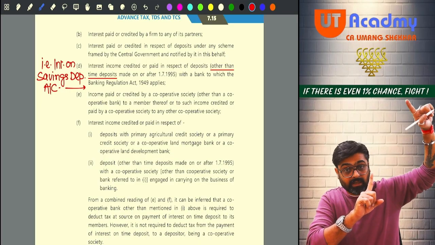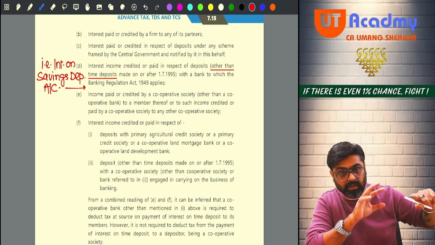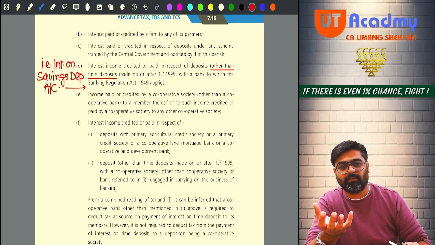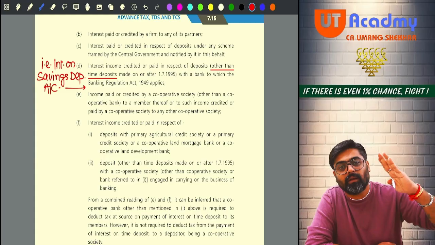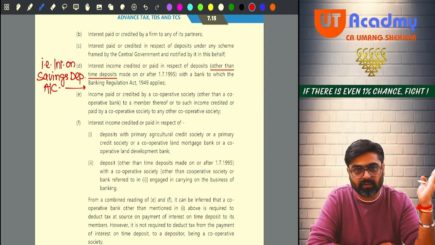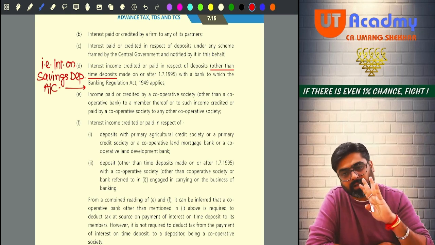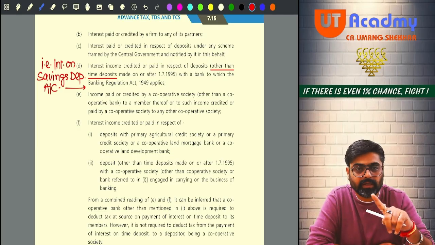Whatever interest for the full quarter will be there, will be credited fully. There will be no TDS deducted from this. Why? Because of this point. So the bank will give you the interest on the savings deposits which you are having with them. But since it is not a time deposit, it is a demand deposit, on this deposit, whatever interest the bank is going to credit every quarter, on that there is no TDS.